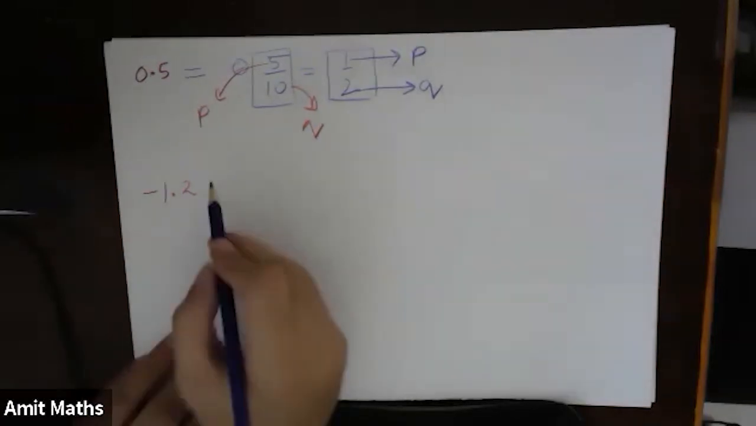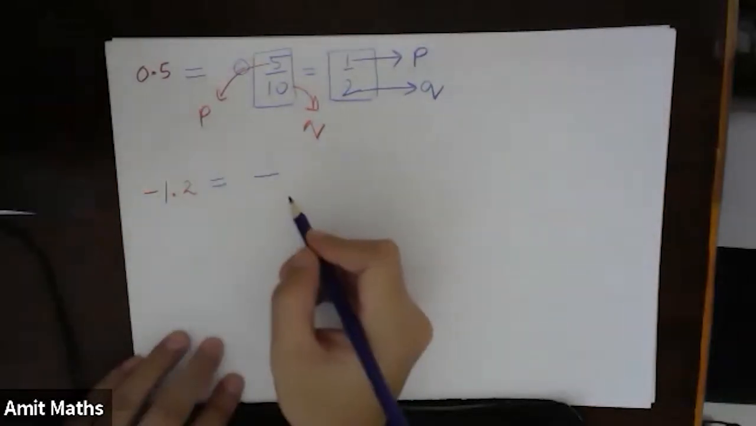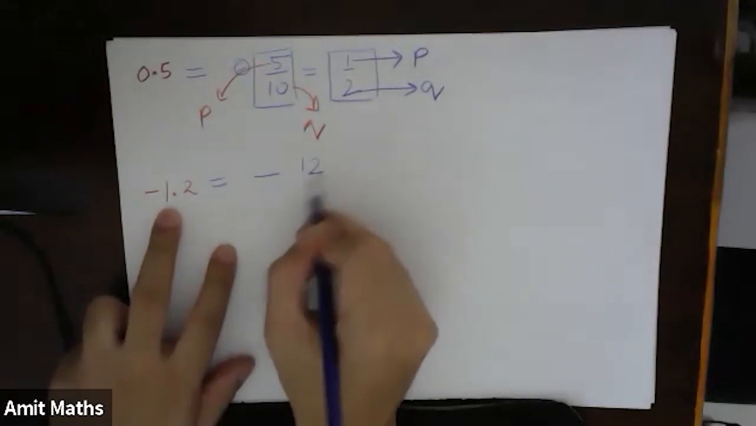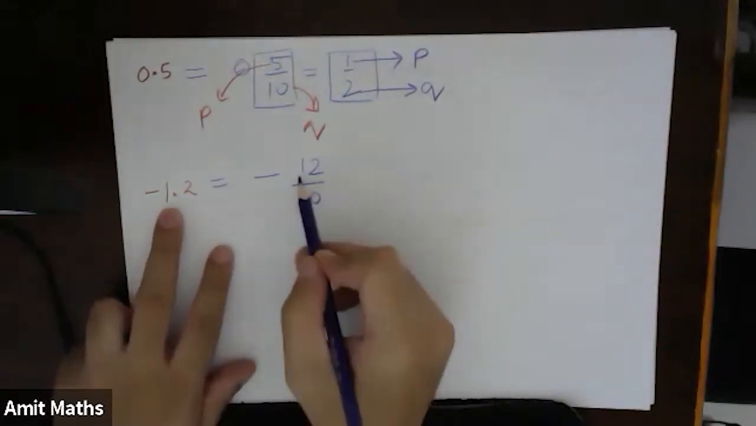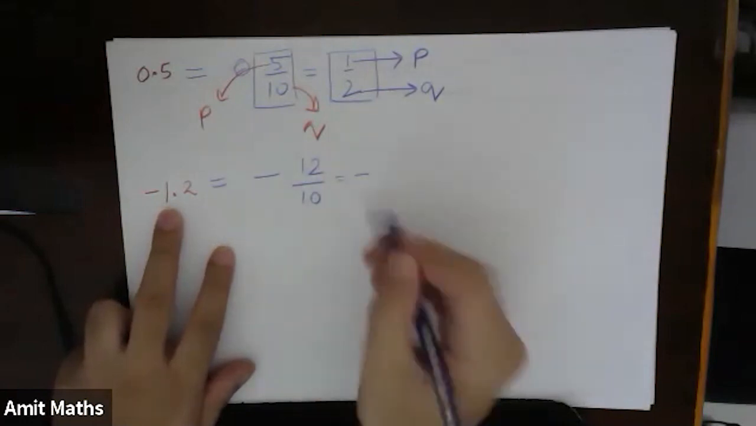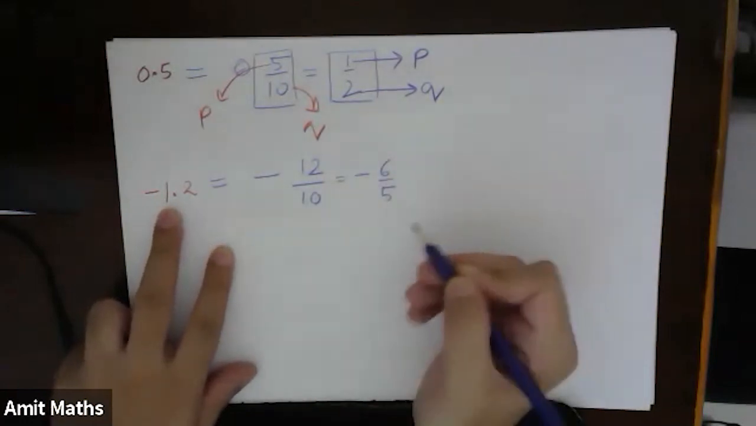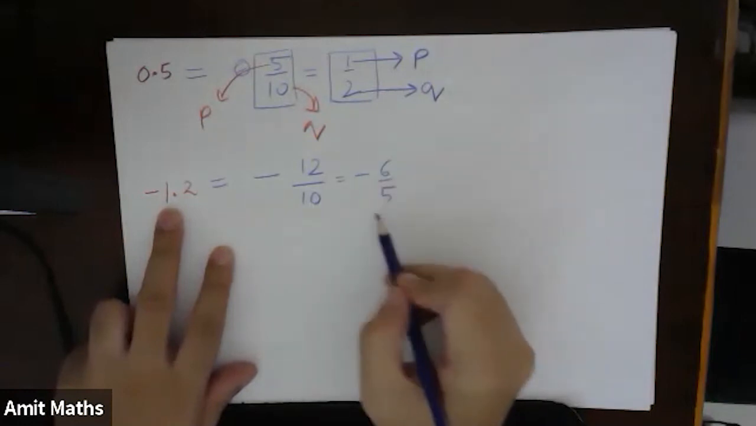Okay, so I hope you must have got it. So minus 1.2 I can write as minus 12 by 10. And when I simplify this, this will become minus 6 by 5.